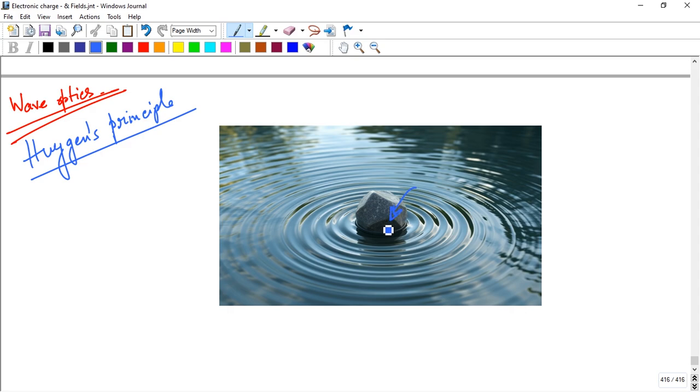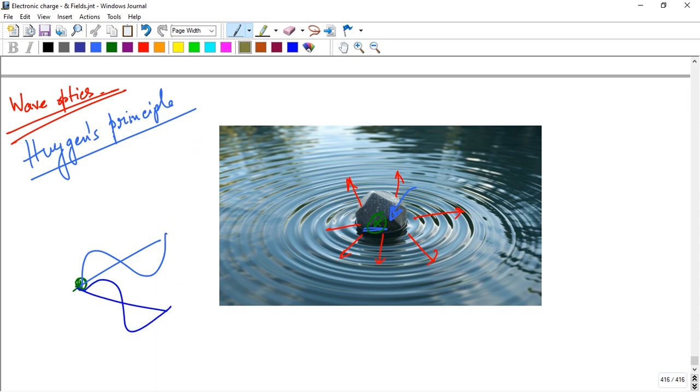The stone hits the water, and after the strike there is a generation of waves here, and these waves propagate, spread out, in all directions, all 360-degree directions. It looks like there is a source point here. So after striking, these waves propagate. These are the front lines of propagation.